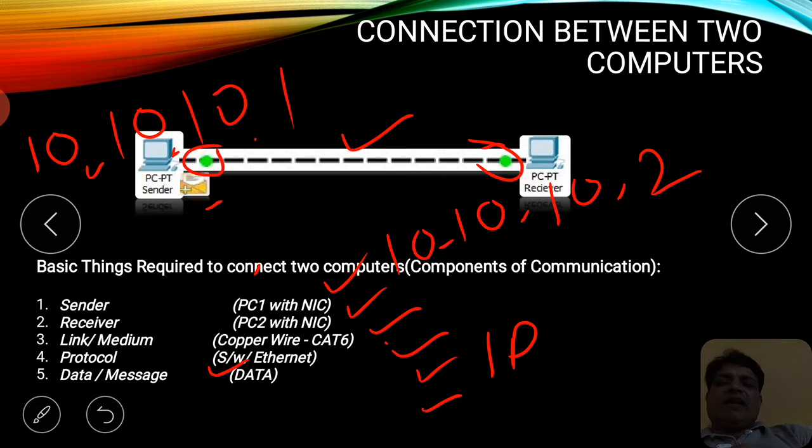What are the classes of IP? I will be discussing them in my next lectures: what the classification of these IPs is, how these IPs are formed, and why they are called version 4. Each and everything will be discussed.